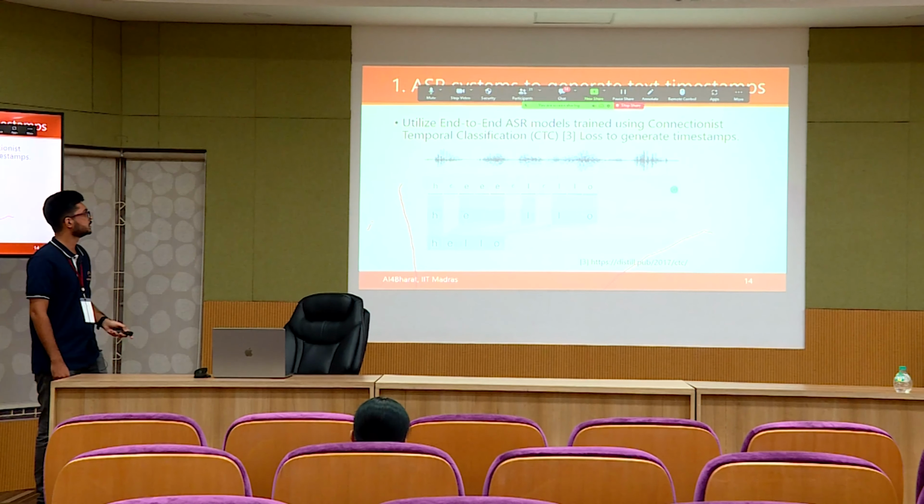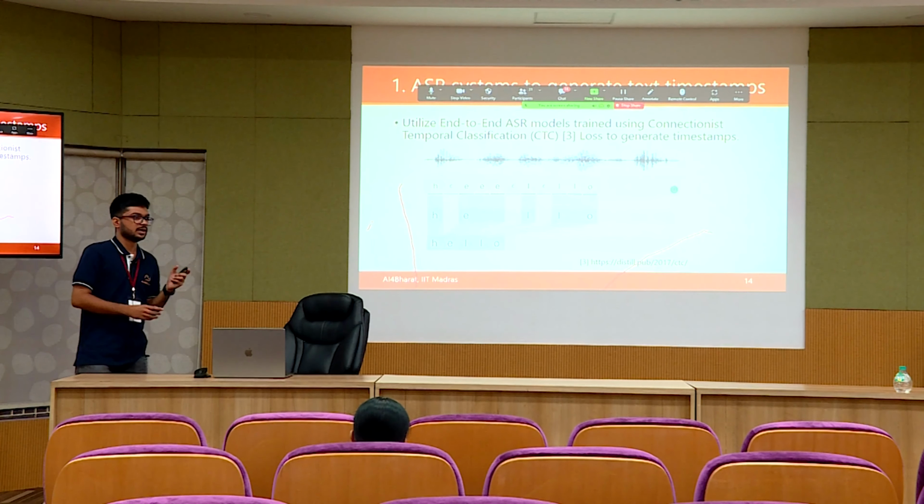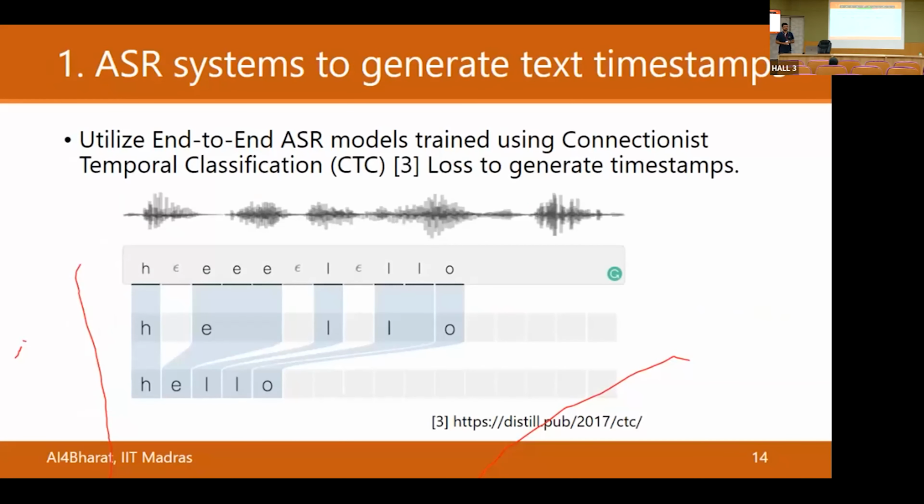So first step is, how do we actually get the timestamps for the audio? The ASR models that we use for these are specifically called CTC models. I'll just explain what this CTC is by this picture. We have an input audio waveform. For each timestamp in the audio, the ASR will be generating a character.